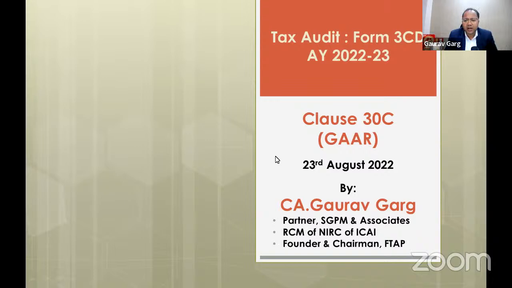quickly going through some relevant provisions of chapter 10A, and most importantly, the guidance note of ICAI: what it says about clause 30C and what guidance it is giving to the auditors. I wish to highlight that the focus is on clause 30C from the perspective of audit and not from the perspective of chapter 10A. So I would not go into detail on chapter 10A, because talking on GAAR needs a minimum of 2 to 3 hours. The idea is to make you comfortable with 30C more than GAAR.